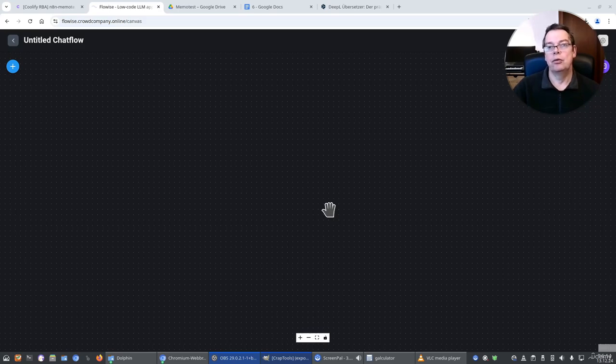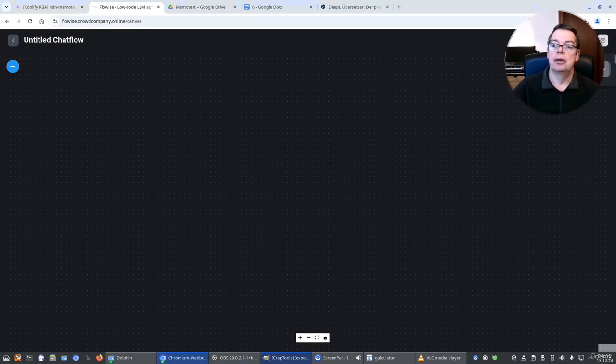Now let's create a new workflow to show you something that is really a big step forward. And that is that you can use agents and supervisor nodes to communicate with each other like a team. These agent team workflows have been very popular during the last few months. For example, Crew AI is one of them. And I'm using one for my own company.